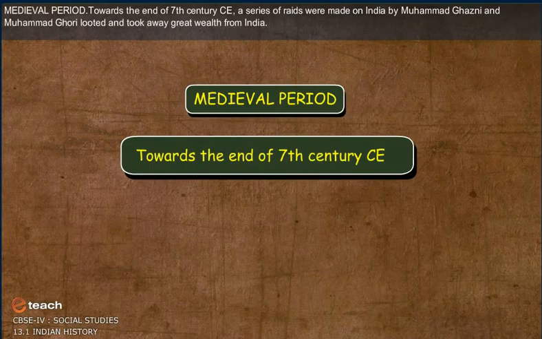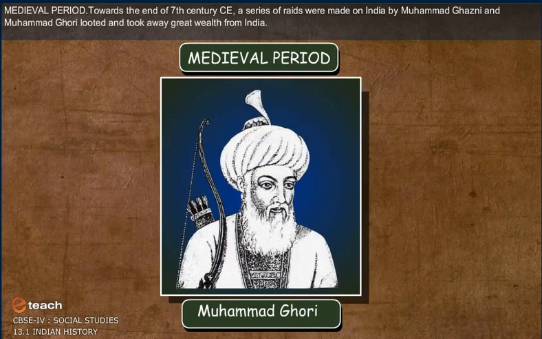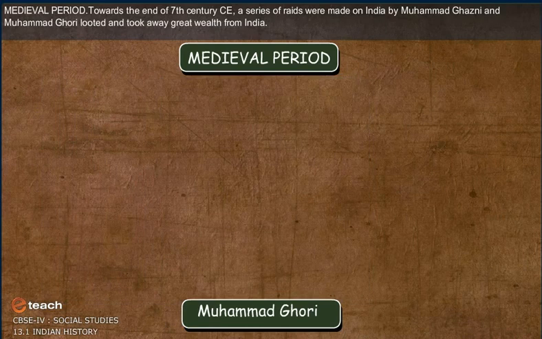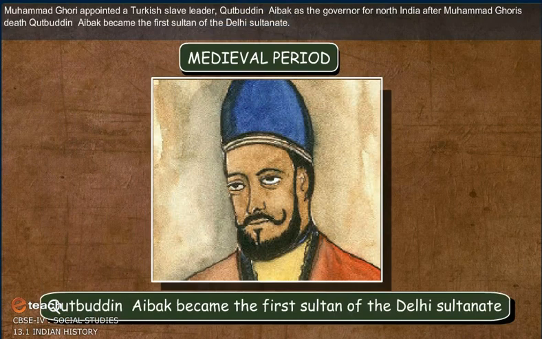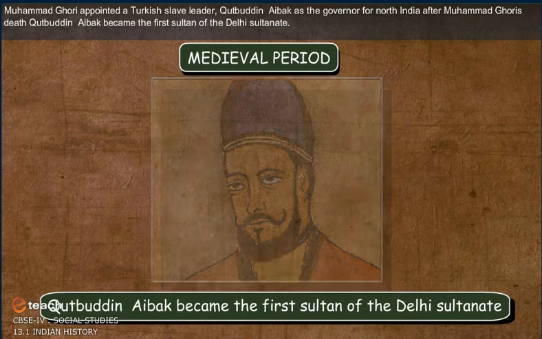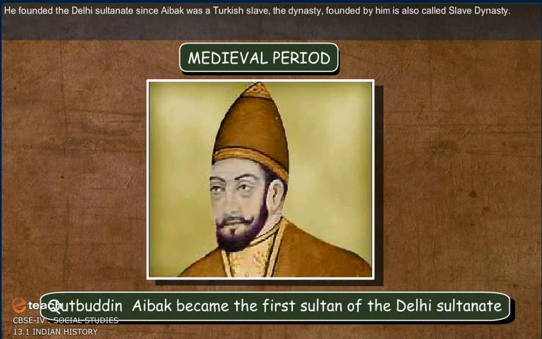Medieval period. Toward the end of the 7th century CE, a series of raids were made on India by Muhammad Ghazni. Then Muhammad Ghori looted and took away great wealth from India. Muhammad Ghori appointed a Turkish slave leader, Kutubuddin Aybak, as the governor of North India. After Ghori's death, Kutubuddin Aybak became the first Sultan of the Delhi Sultanate. Since Aybak was a Turkish slave, the dynasty founded by him is also called the Slave Dynasty.